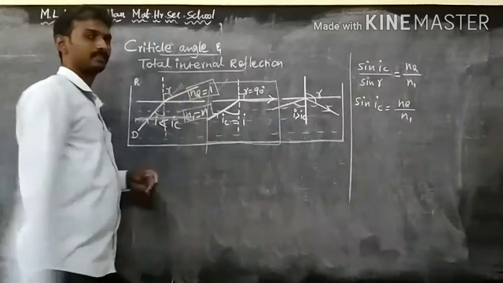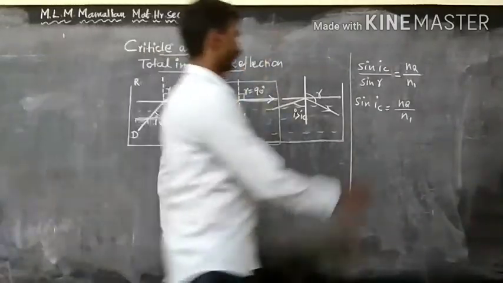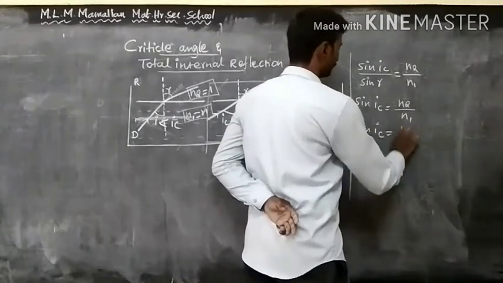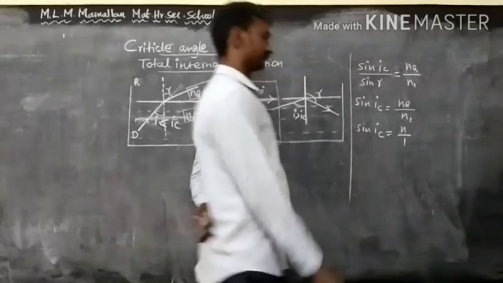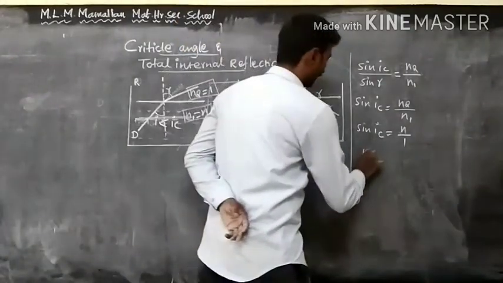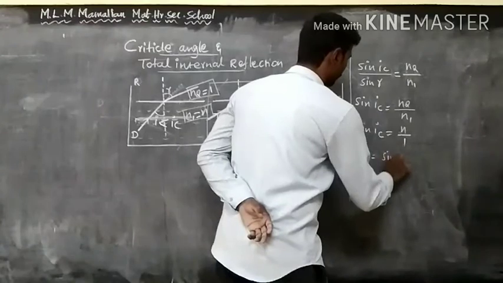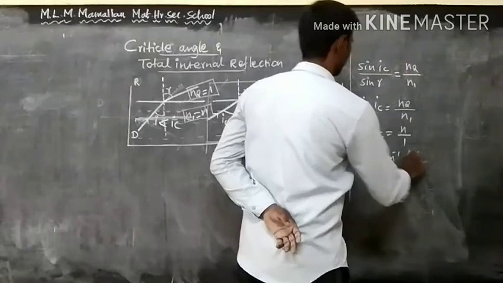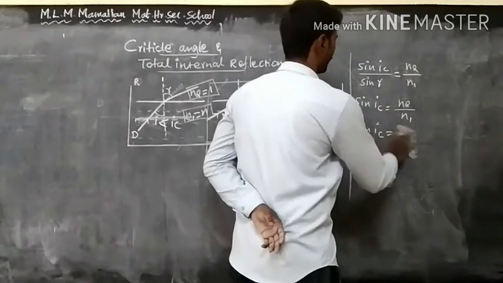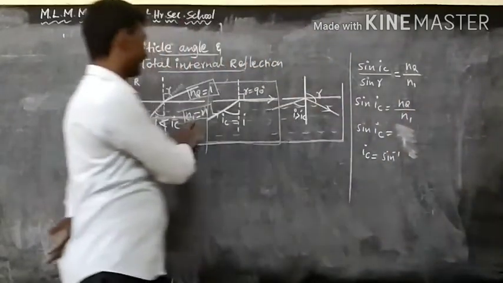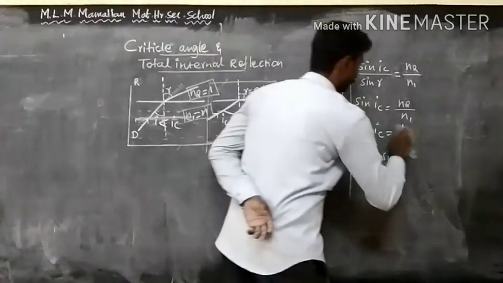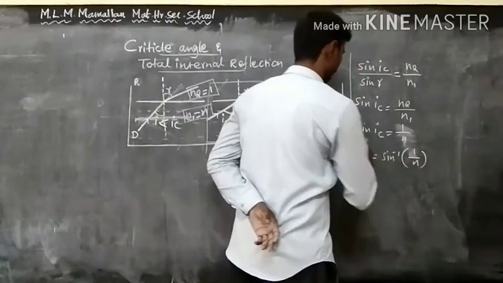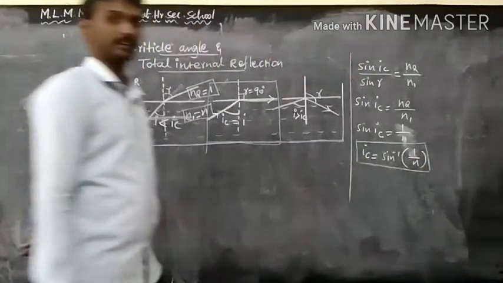Applying these values into the equation, we get sin i_c equal to 1 divided by n. So i_c equals sin inverse of 1 by n. So sin i_c is the reciprocal of the refractive index. This is the formula for the critical angle of incidence.